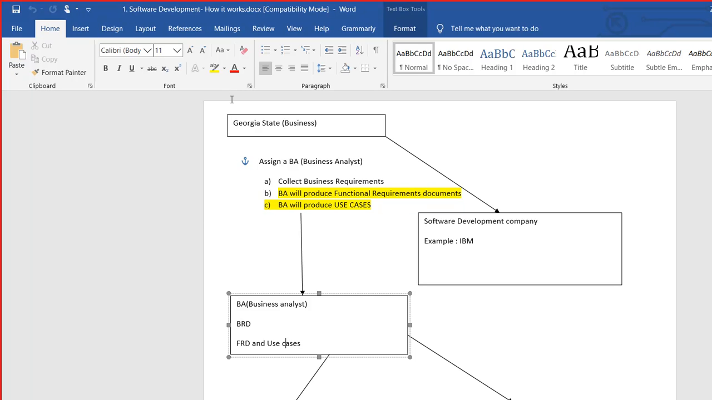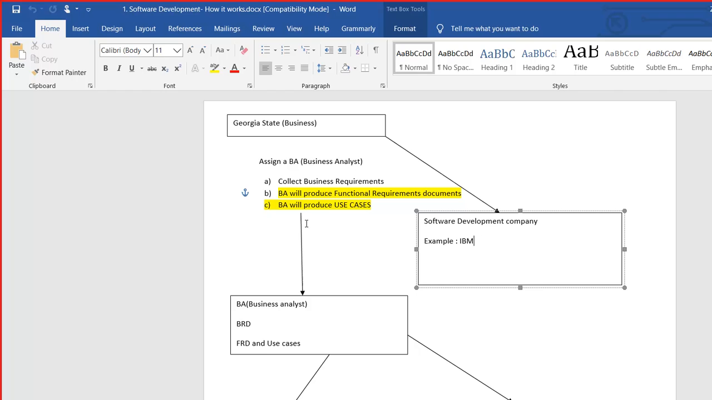So Georgia State needs a software. They went to IBM to get this software developed. From IBM, they have business analysts, BAs, or system analysts or business intelligence people who sit with experts from Georgia State to collect the requirements.